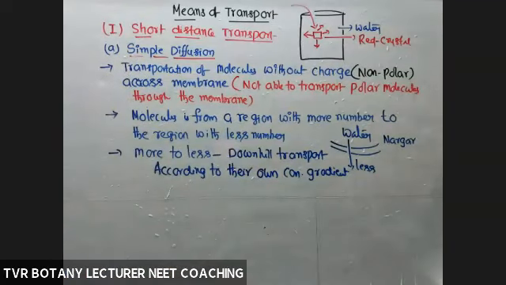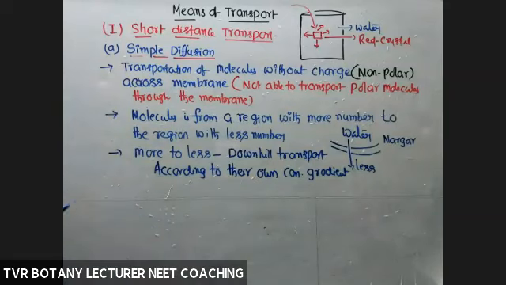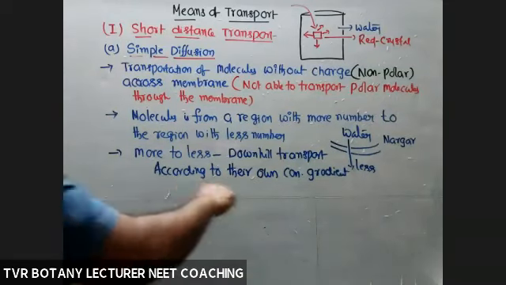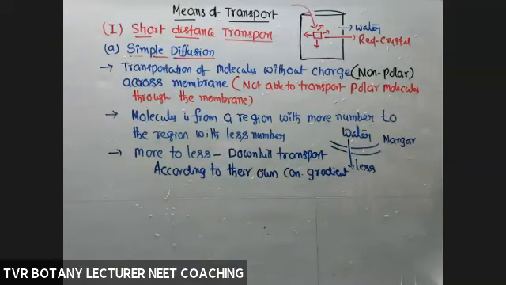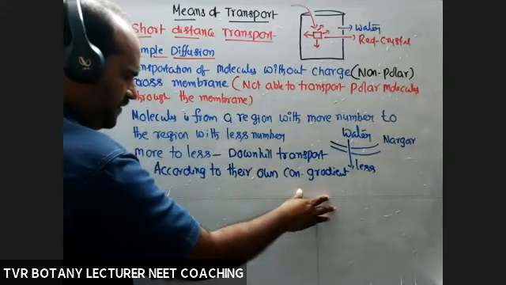Or simply according to their concentration gradient. Substrate, substrate, substrate in one zone, other zone, substrate, same type of substrate. So movement is between the concerned only. So according to their own concentration gradient or not. For example, 10 substrates here, same type of substrates.